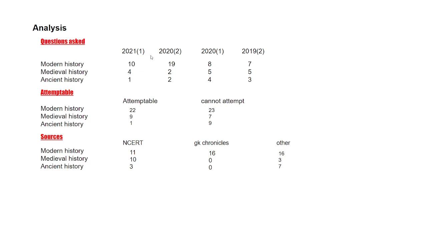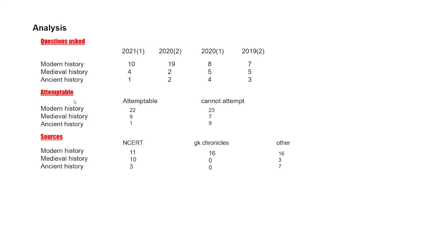You can see in 2021, approximately 66% of questions were from modern history, and the number goes upwards towards 2020 second, and then it was around half of the paper which consists of modern history in 2021 and 2019 second.